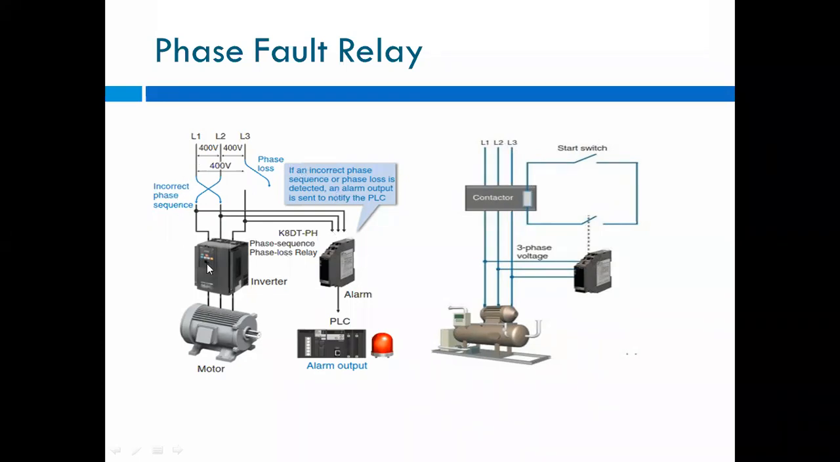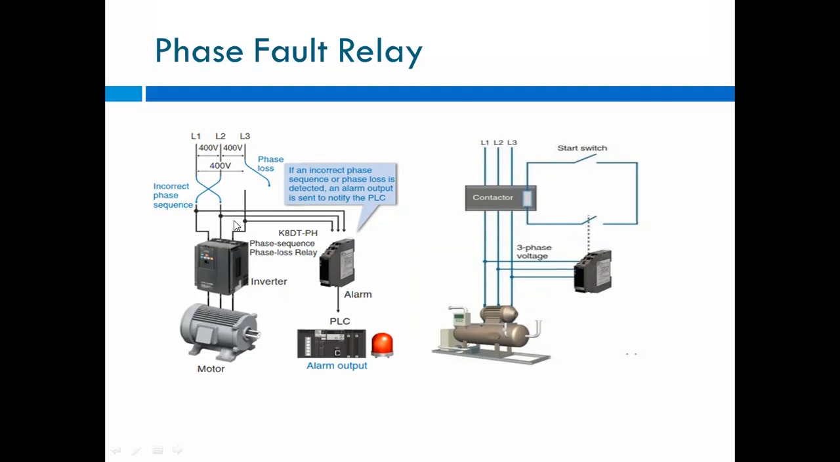So here again the same system is shown. Here the phase sequence is changed: L1, L2 and L3, just like your R, Y and B. If the phase sequence changes, meaning R is given to B and B phase is connected to R, or if there is a phase loss, meaning a disconnection of any phase, that time the fault will occur.